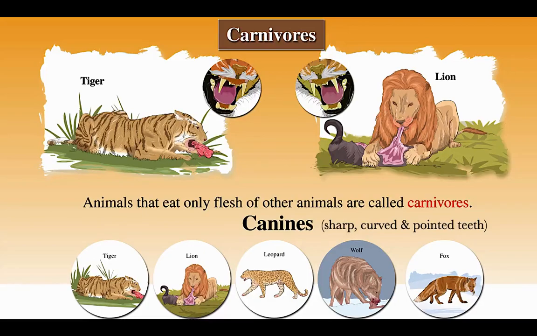They do not have flat chewing teeth. Carnivorous birds have sharp, pointed, and curved beaks. These beaks help them to cut the flesh into chunks. Common examples of carnivorous birds are eagle, vulture, falcon, etc.